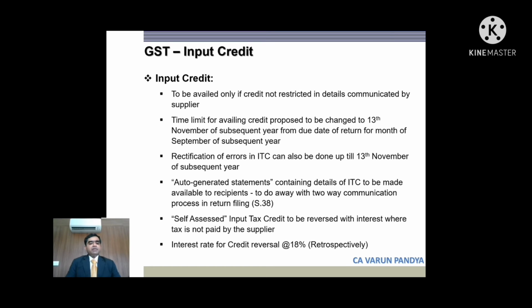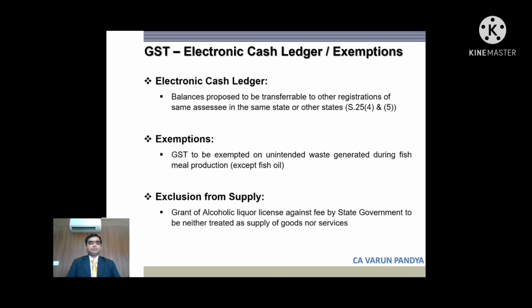Earlier it was due date of return for the month of September of subsequent year. So now they have expressly mentioned 13th of November of subsequent year. Similarly, rectification of errors in ITC can now also be done up to 13th of November of subsequent year. Then auto-generated statements have been introduced, which will contain details of ITC, which will be made available to the recipients. So this will essentially do away with two-way communication process, which was required earlier.